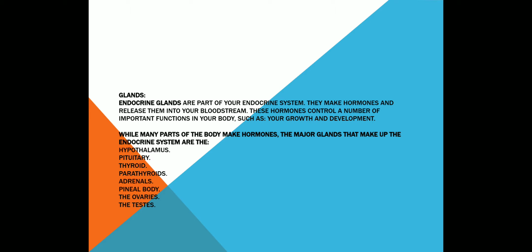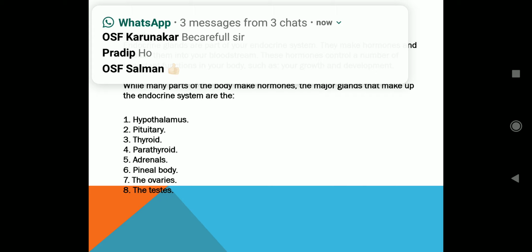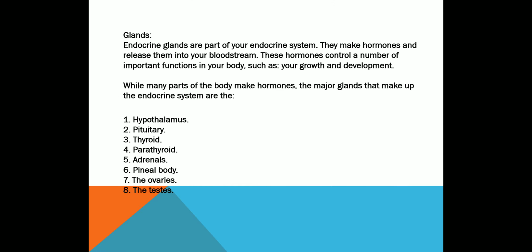So glands are also present in animals, and very small, minute, microscopic structures are found in plants. Endocrine glands are a part of your endocrine system. They make the hormones and they release them into your bloodstream. These hormones control a number of important functions in your body, such as your growth and development.